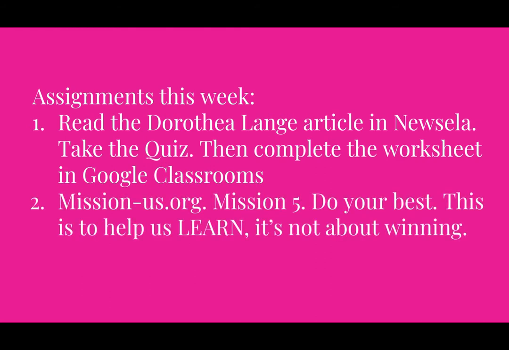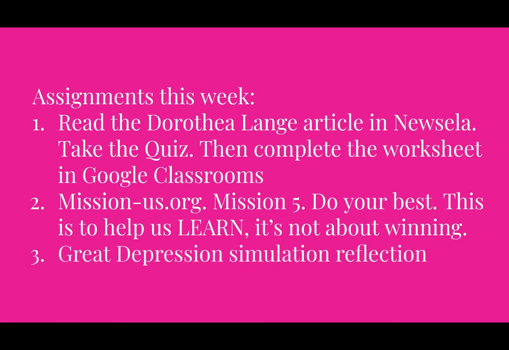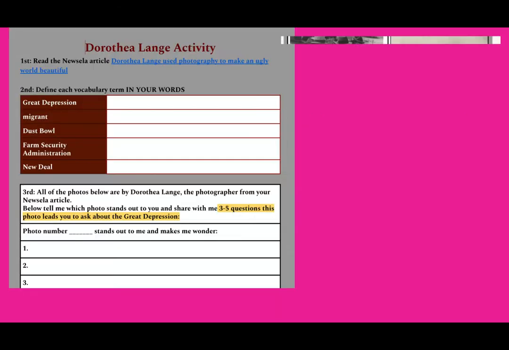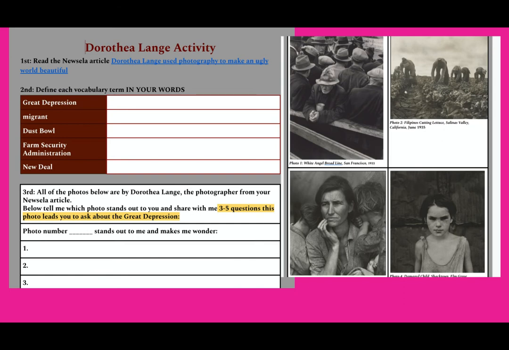Number two is a video game I need you to play. It's at missionus.org and it's Mission 5. Please just do your best. This is how we're learning. It's instead of watching a video or reading an article. It's not about winning, and if you get frustrated, it's okay, but please do your best. There's a vocabulary activity to do at the end of that. And then finally, we have a Great Depression simulation that we're going to do together tomorrow. I'll talk about that in a second, but the reflection question is how I confirm that you did it and that you learned something.